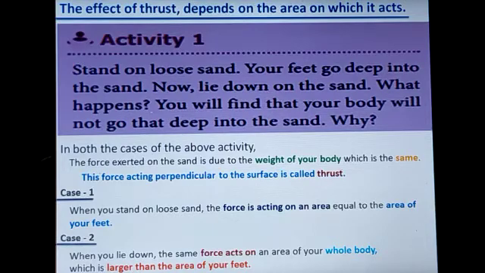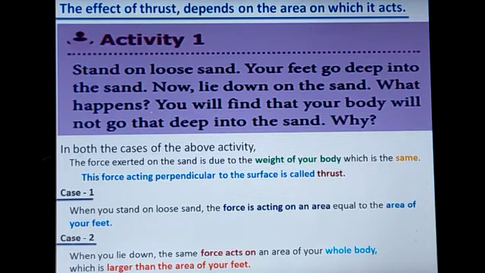The area on which the thrust, the pressure, acts. By standing on our leg, we know the surface or breadth of the bottom of the leg. But when we lie down, the whole body lies on the sand. Our body has more surface than that of the foot.